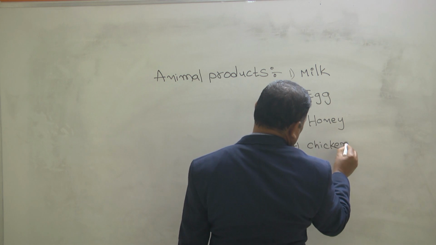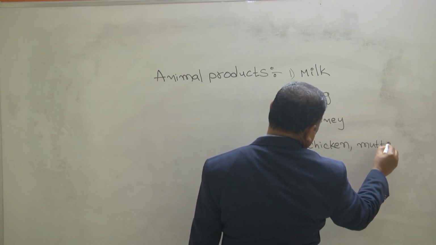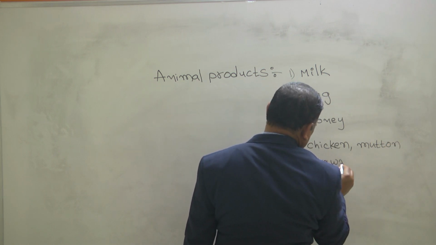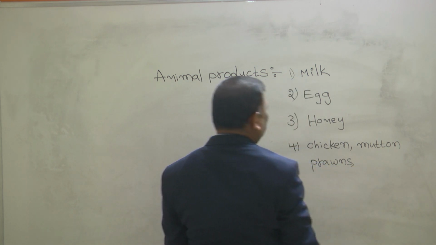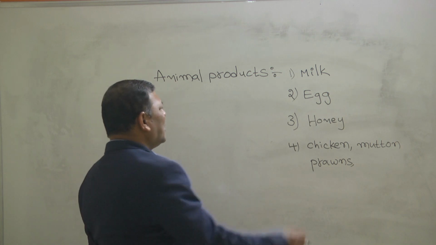Chicken, mutton, prawns. So these are also obtained from the animals. You know very well.